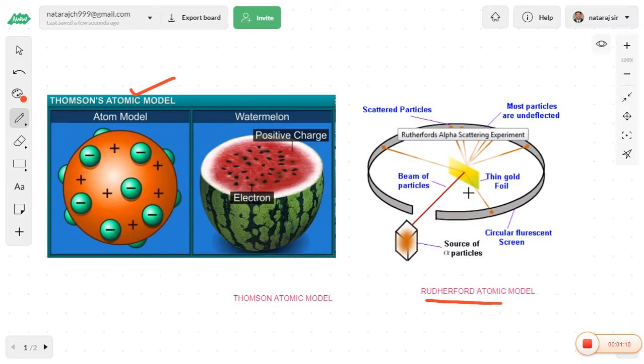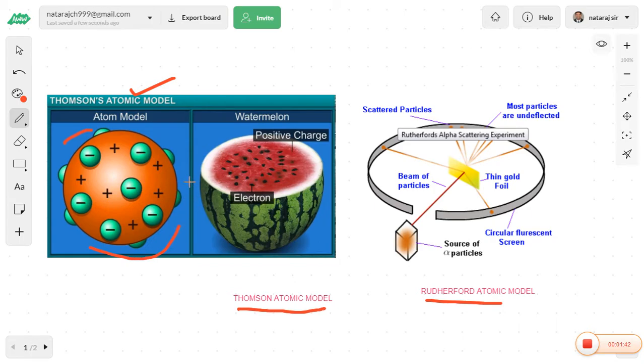Okay, let's start with the first kind of atomic model, which is called the Thomson atomic model. This theory was proposed by the scientist named J.J. Thomson. So now we are discussing this model. According to Thomson, what is the atomic model of the atom? He proposed that every atom looks like a spherical shape.